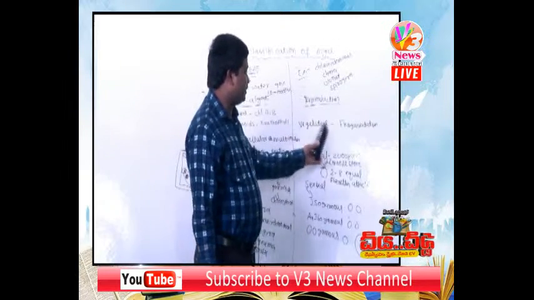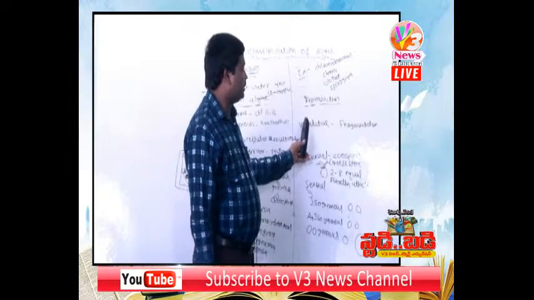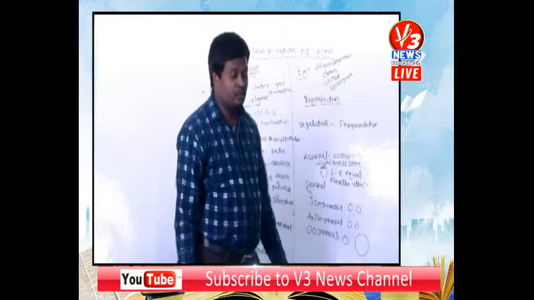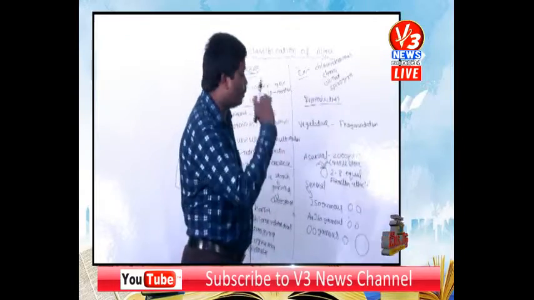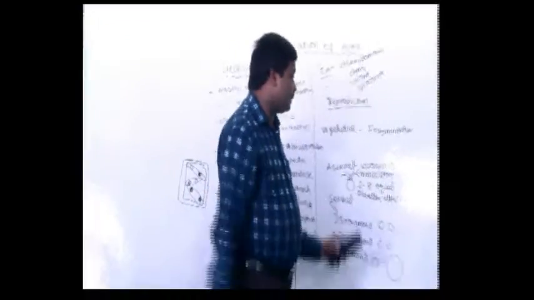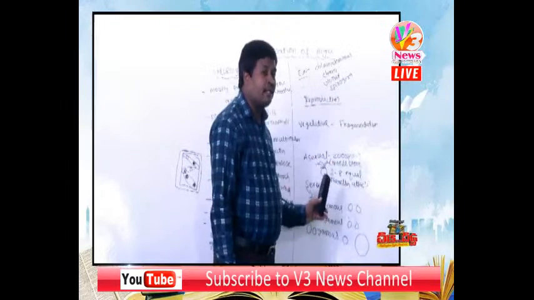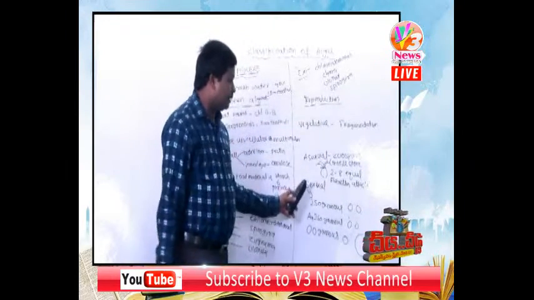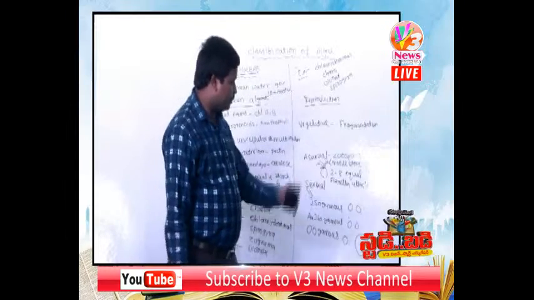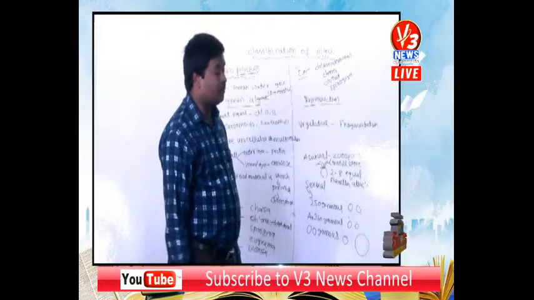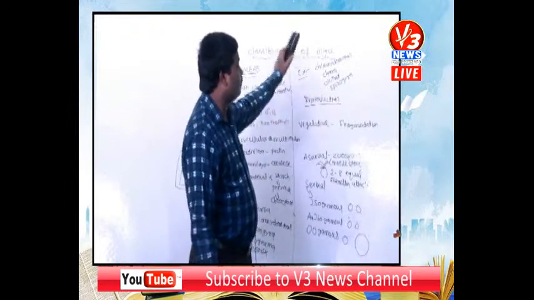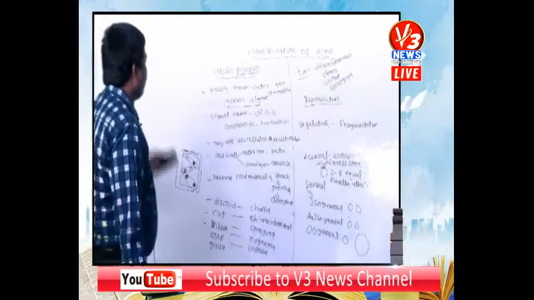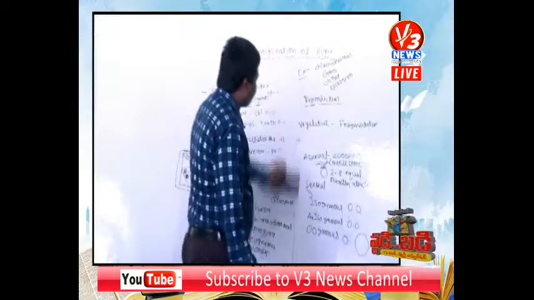For the reproduction of green algae, there are three types: vegetative, asexual and sexual reproduction. Green algae reproduce vegetatively by fragmentation and asexually by zoospores. Zoospores are motile spores. How many flagella are present? Two to eight equal flagella attached to the apical portion. Sexually they reproduce by isogamous, anisogamous and oogamous methods. It is very important to remember the examples of green algae: Chlamydomonas, Chara, Ulothrix and Spirogyra.